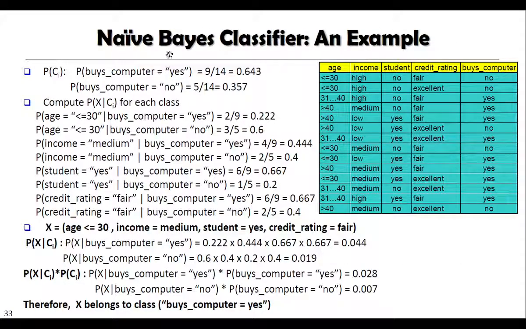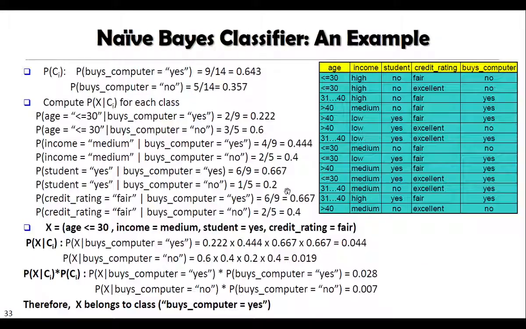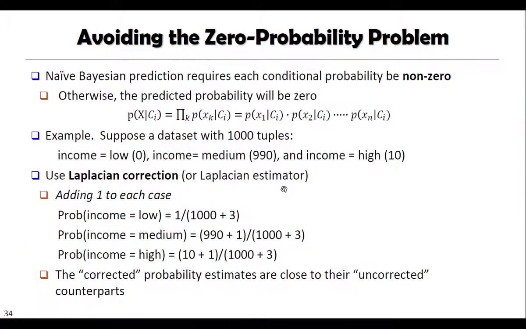Then we find the conditional probability for each attribute on that particular value only. Here we are interested in the attribute where age is less than 30. We are not at all interested in the probabilities where age is greater than 40 or age is between 30 to 40. That's why the calculation is very simple.